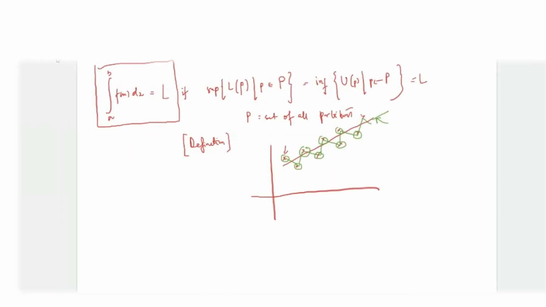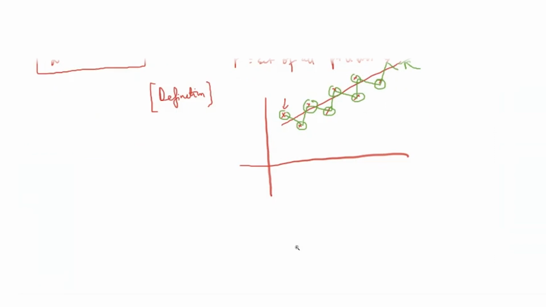So this was the idea. Also, there is another thing. A function is called Riemann integrable. Understand this very carefully. For the definition to exist, the supremum and the infimum must be there. Let's say there is a function that shoots up to infinity somewhere.